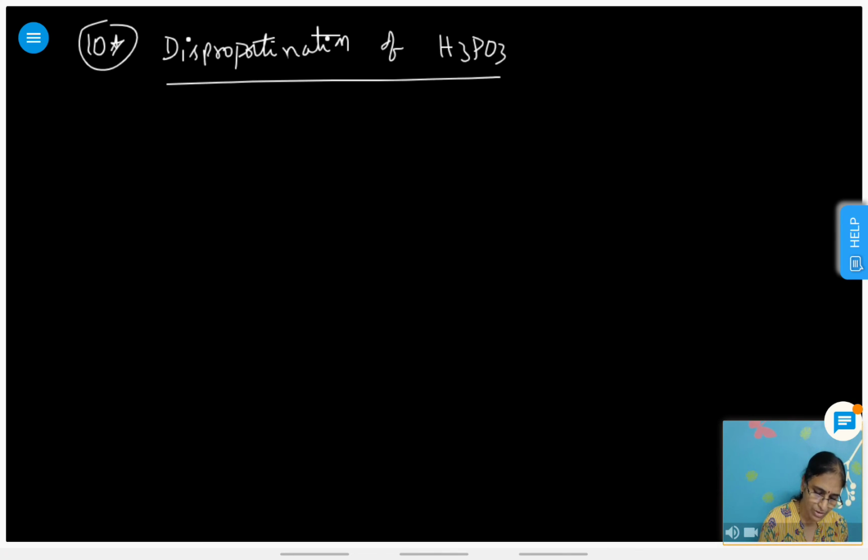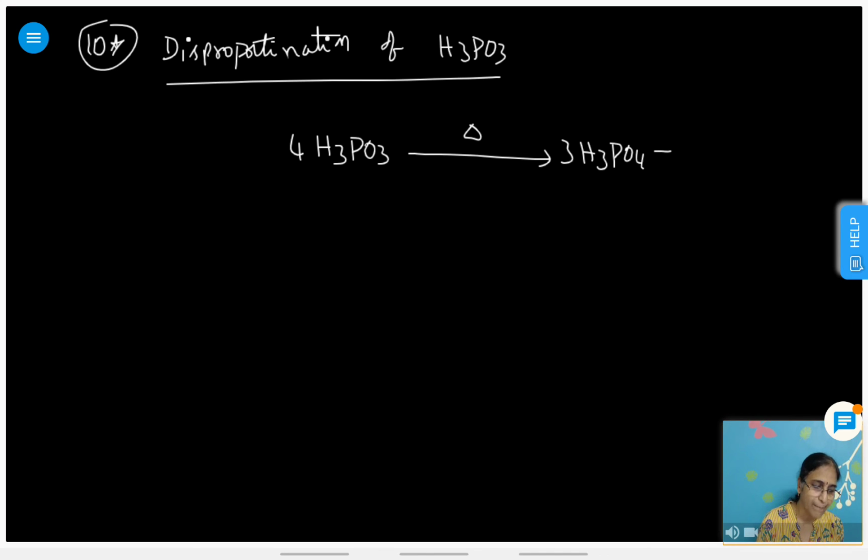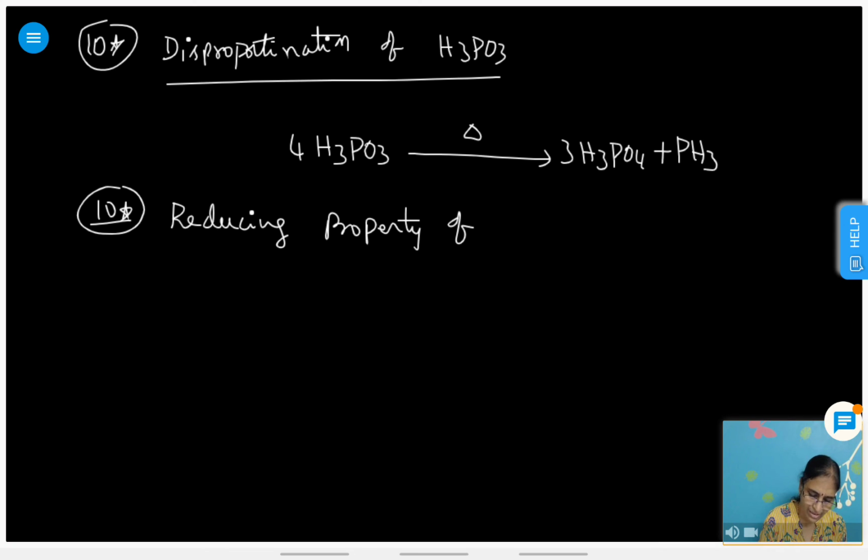Two very important reactions are there. First, disproportionation of H3PO3. H3PO3 undergoes disproportionation in both acidic as well as alkaline media, giving H3PO4 plus PH3. One more reaction, put ten star marks: the reducing property of H3PO2.